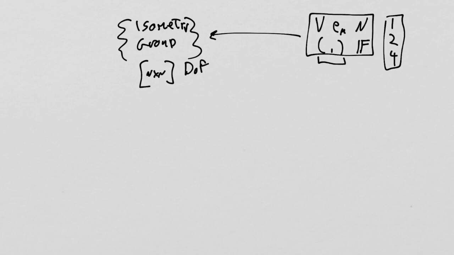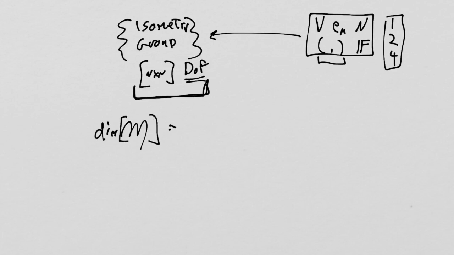Well, this isometry group is a set that we are now going to give a manifold structure M, and the dimensionality of that manifold structure is going to be equal to the degrees of freedom. So the dimensionality of M equals the degrees of freedom inside that isometry group. So this can be mapped into R^n, and we can give this isometry group essentially coordinates.